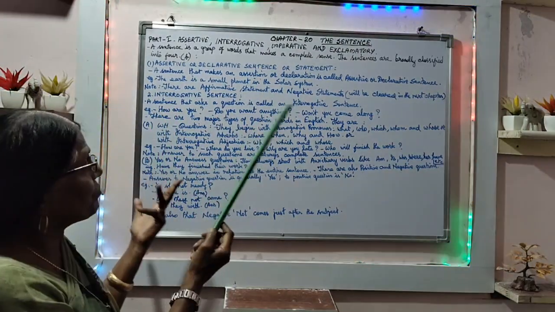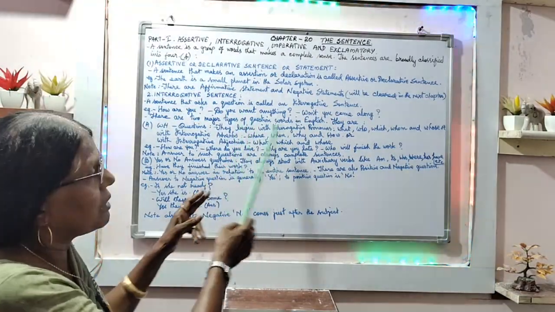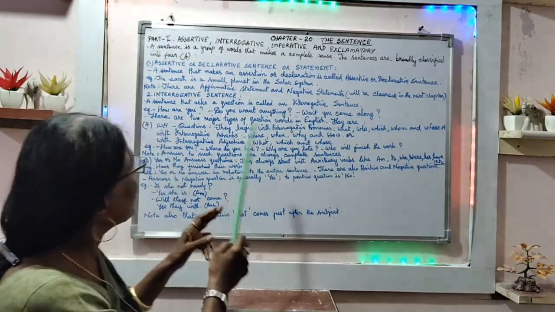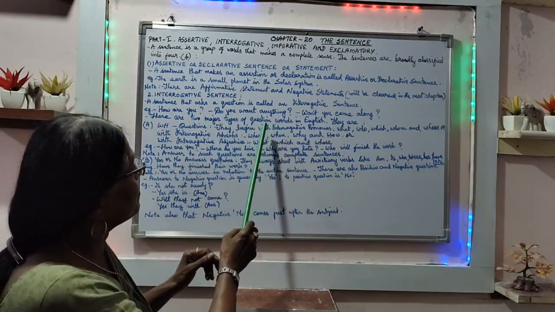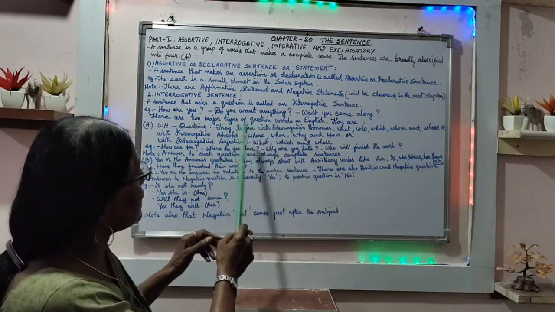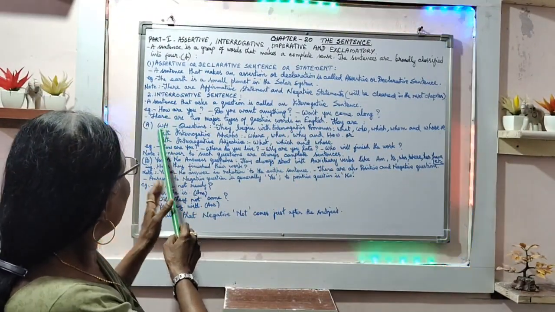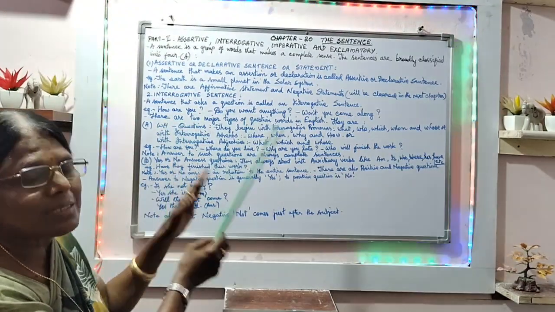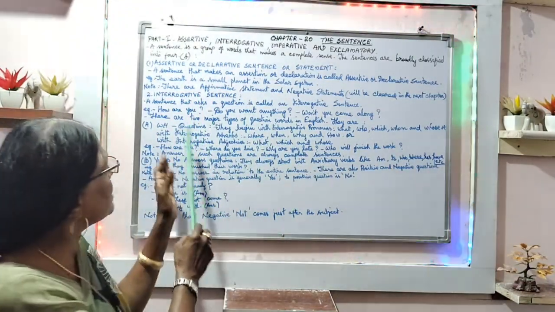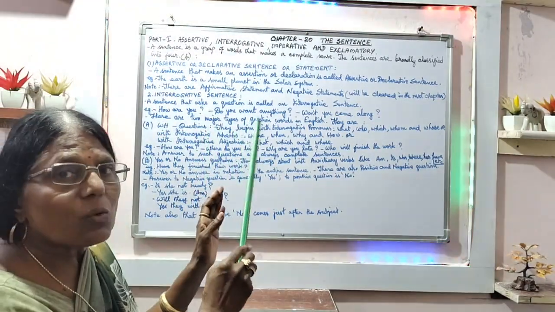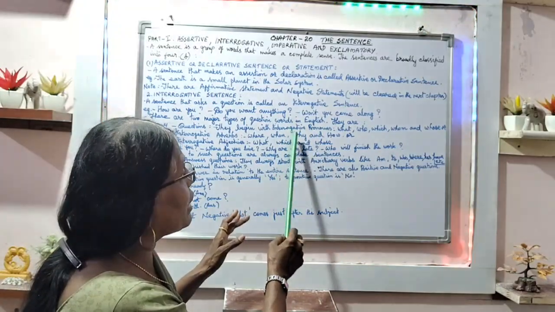Say, how are you? Do you want anything? That becomes a yes or no question. Won't you come along? That is another question. There are two major types of question in English. They are WH questions, where when, how, where, why and so on are used. They begin with interrogative pronouns.